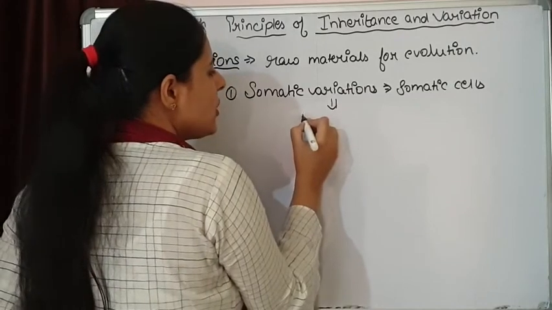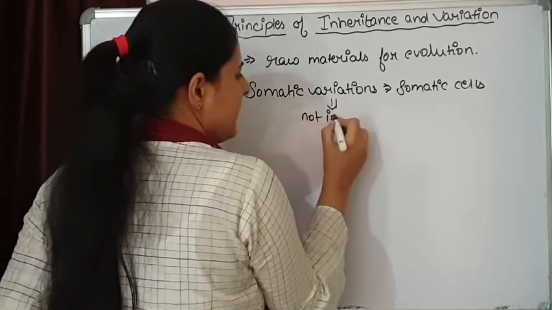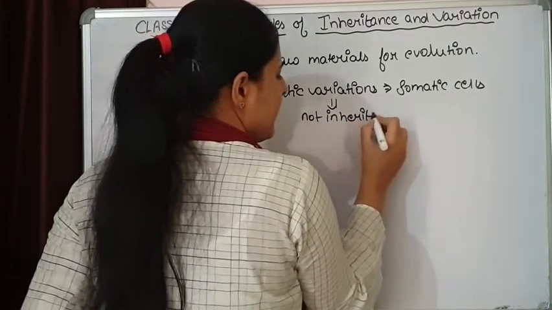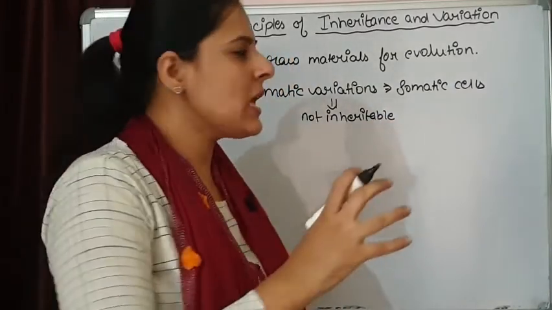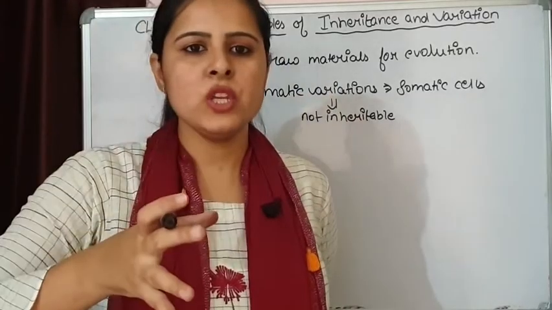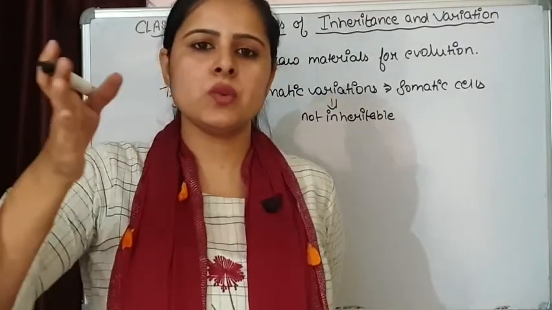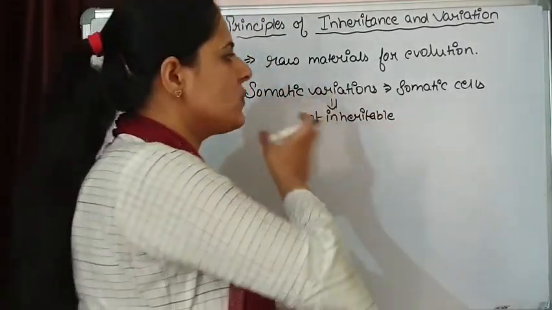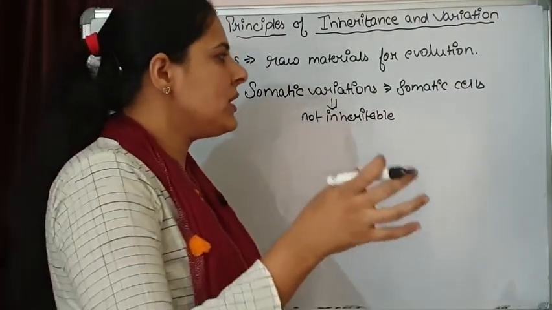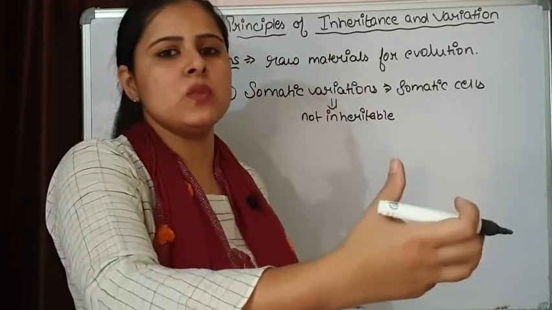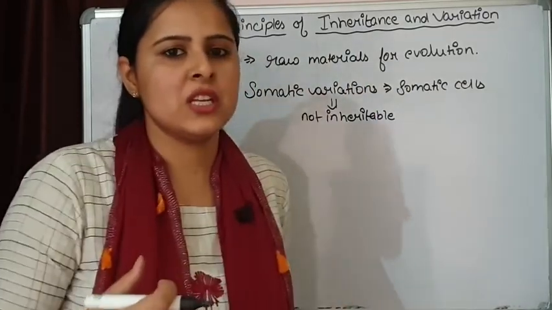So these are not inheritable. Generation after generation, these come in an individual, and when the individual dies, these variations will be removed with the death of the individual. The individual is not able to pass on these variations to its next generation.